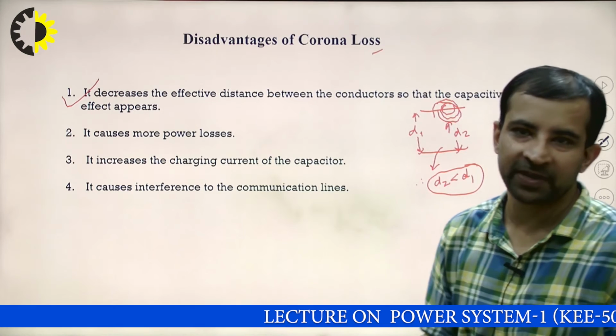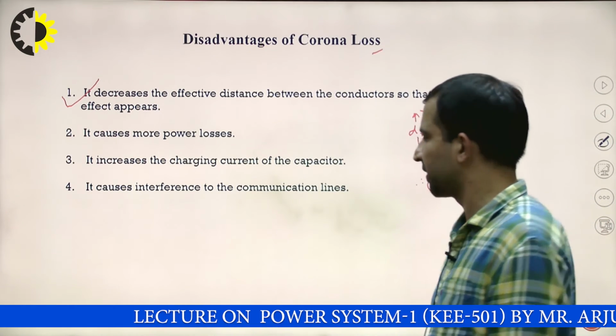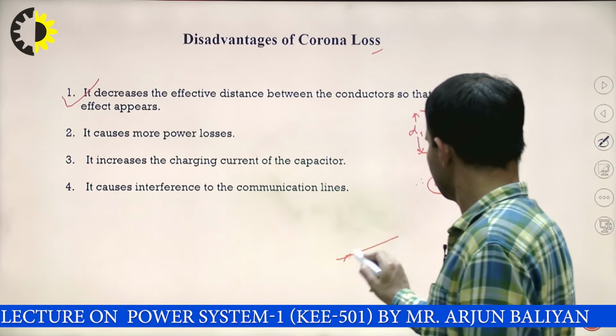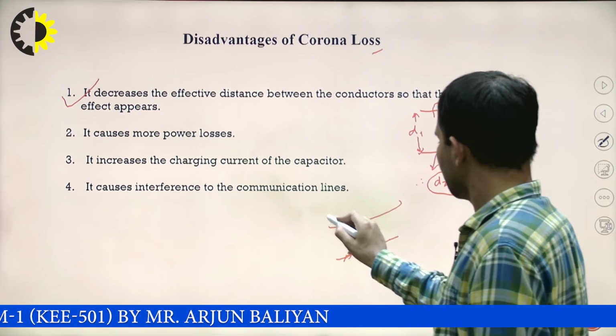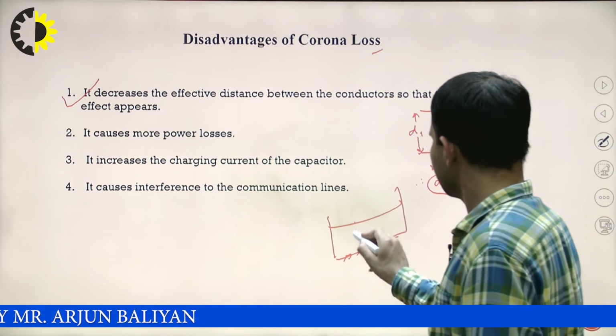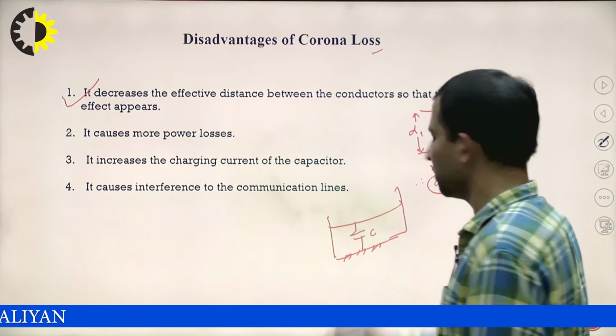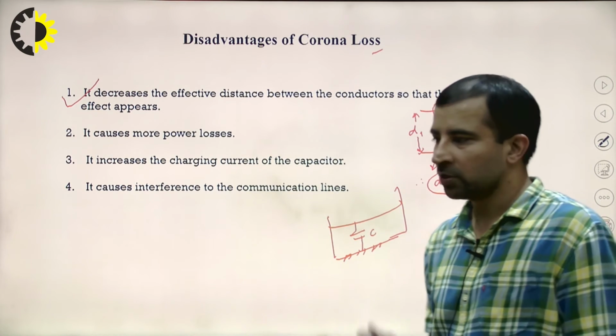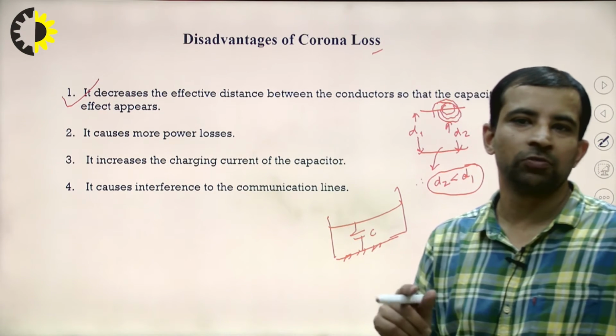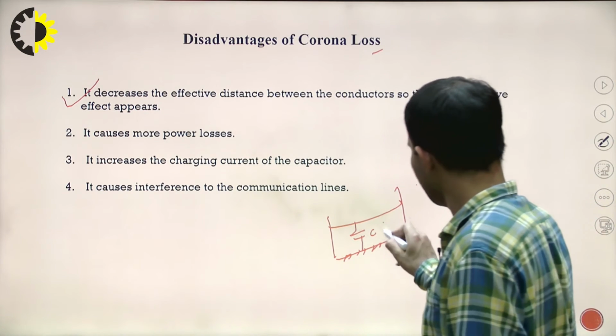Hence, the capacitive effect increases. What is the capacitive effect? If this is the ground, and this is the conductor going between the towers, then this is the capacitive effect C occurring between the transmission line and the ground. So if the distance between the transmission line and the ground is reduced, the capacitive effect will increase.